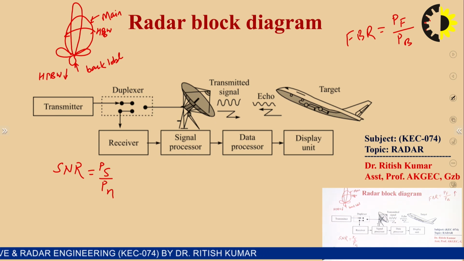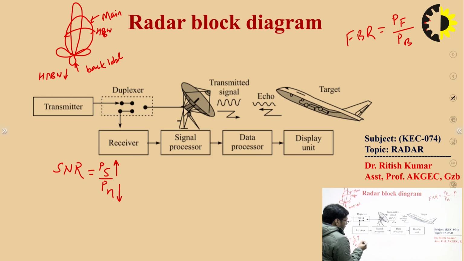Your aim is to increase the signal power as high as possible and reduce the noise power as low as possible, so that you get a signal to noise ratio as high as possible. You need to remove the noise you receive during communication, so you have to do some signal processing here.